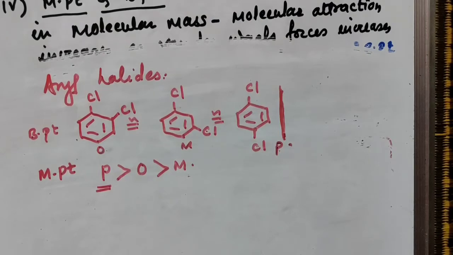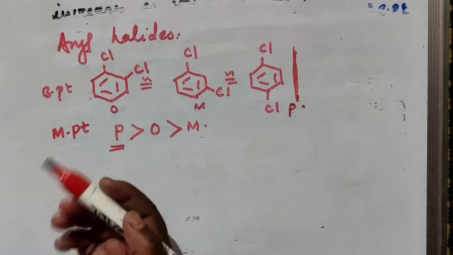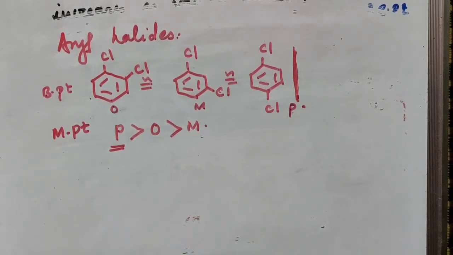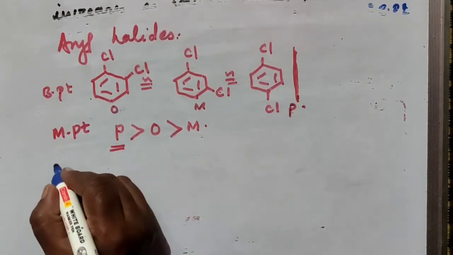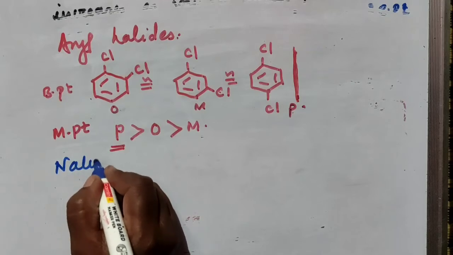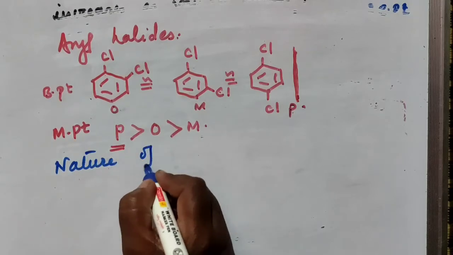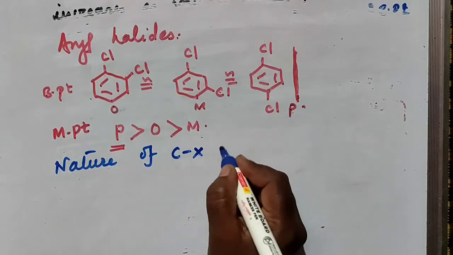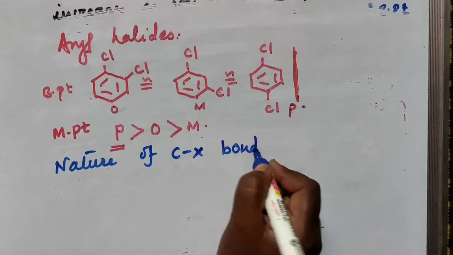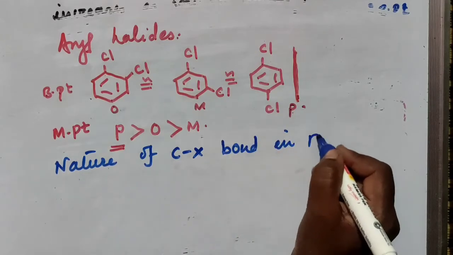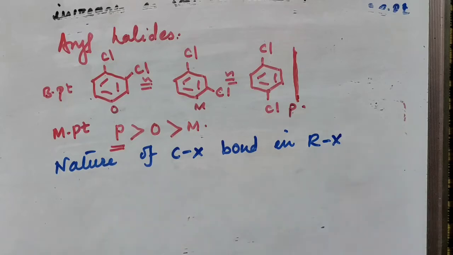Then next one is nature of CX bond. We'll see first the nature of CX bond and then we'll go for chemical properties. So first we will see the nature of CX bond in alkyl halide.